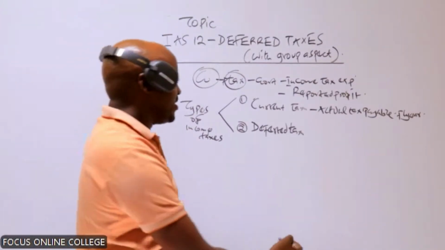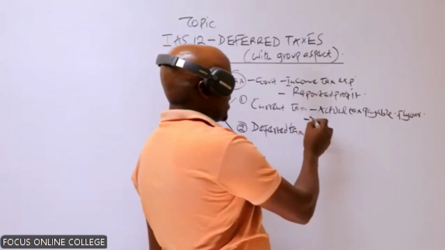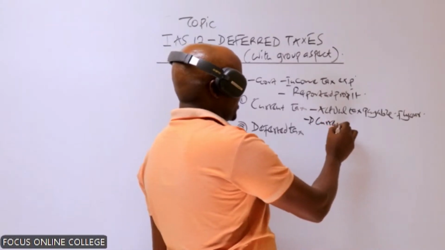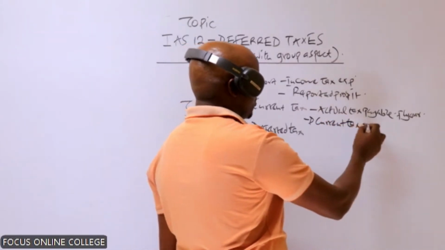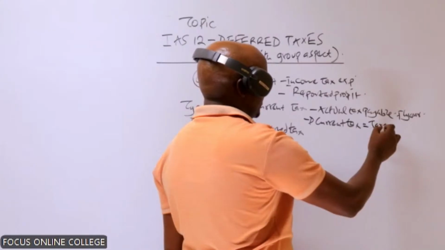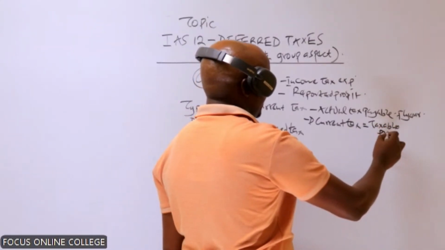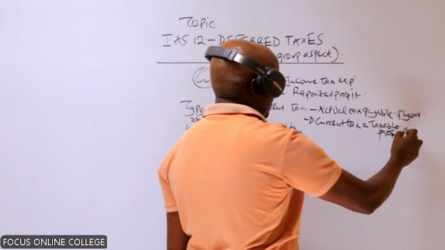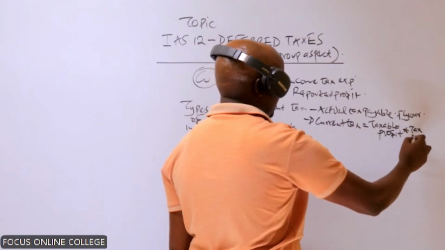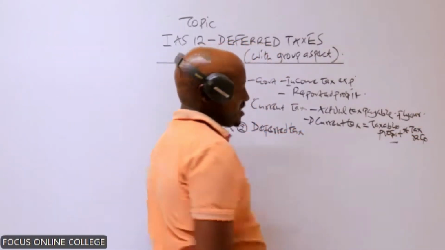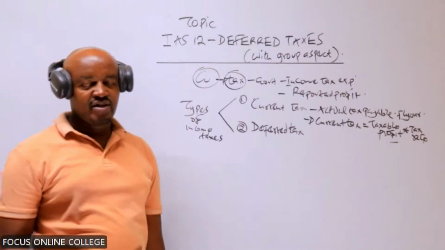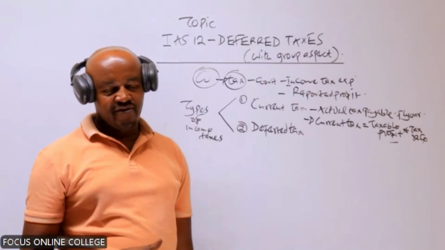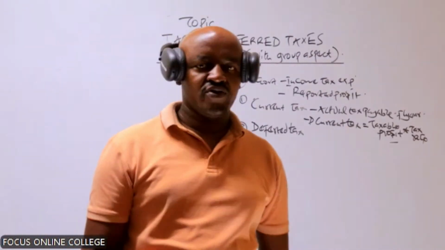How do we compute this particular current tax? Now, the current tax is computed by taking the taxable profit times the tax rate. And from what you have covered in taxation, you know how to compute the taxable profit.